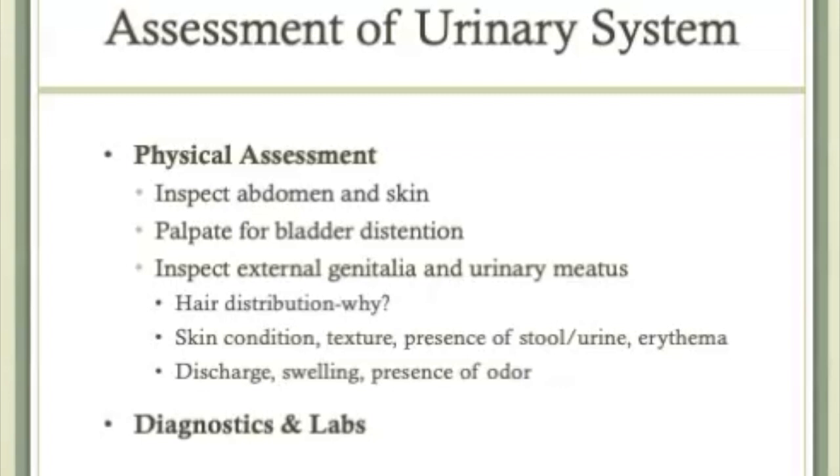Next, palpate the abdomen. Remember to palpate gently in a circular motion in all 4 quadrants, looking for masses or areas of sensitivity. While palpating the abdomen, if you identify a hardened, rounded area at the base of the abdomen, that's often the bladder. Next, you will inspect and palpate the external genitalia and the urinary meatus. Look for things like hair distribution, which increases at puberty. Look at the skin condition, texture, presence of stool or urine or redness.